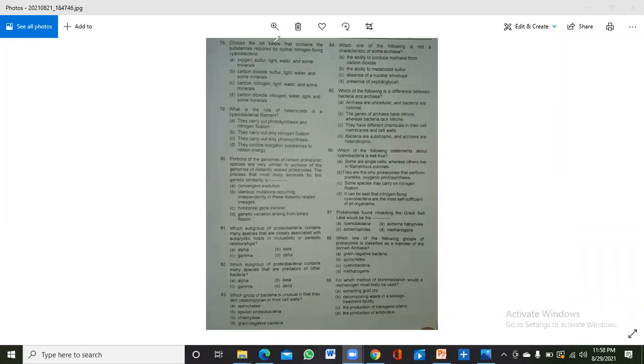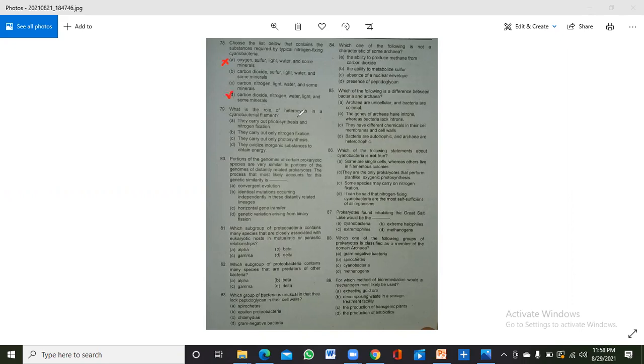Okay, choose the list below that contains the substances required by typical nitrogen-fixing cyanobacteria. So this is a technical MCQ. Cyanobacteria are photosynthetic, as well as nitrogen-fixing bacteria. So they should need carbon dioxide, nitrogen, water, light, and some other minerals. If you look here, it does not need sulfur, so this is not correct. And it does not need carbon, it needs carbon dioxide. So the fourth option is correct.